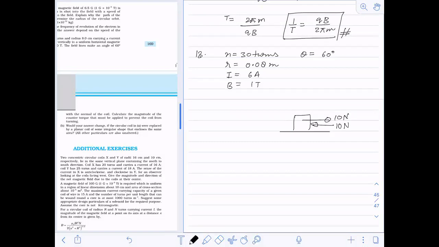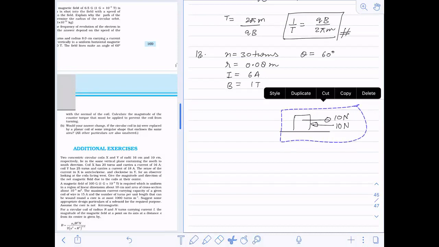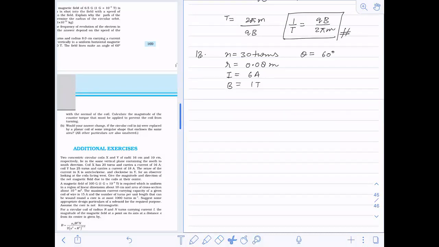In the same way, if you have a torque due to current, the counter torque should also be the same value. So if I calculate the torque value, that will be the counter torque over here.